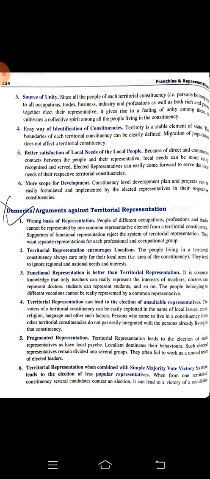Territorial representation is simple, but they are saying it is not very effective. Supporters say territorial representation is very simple, right? Now functional representation, I have already explained what it means. It means the representation will be on the basis of occupation. A doctor will be representing the doctors, an engineer will be representing the engineers, a teacher will be representing the teachers, and so on.